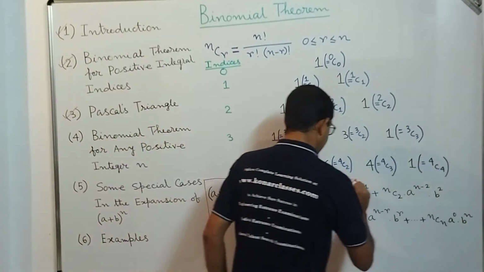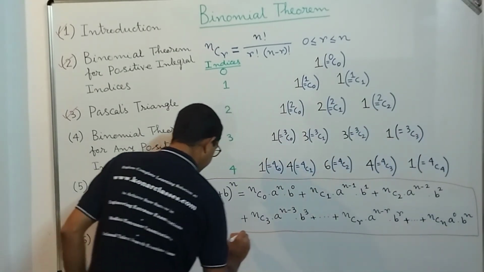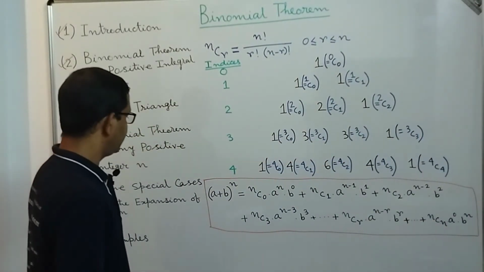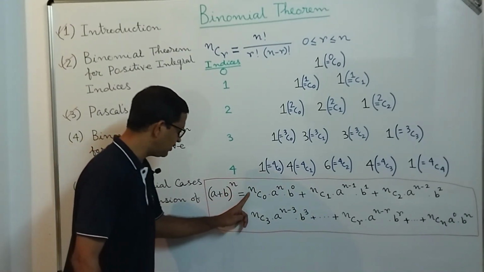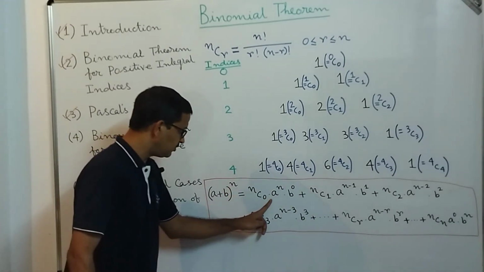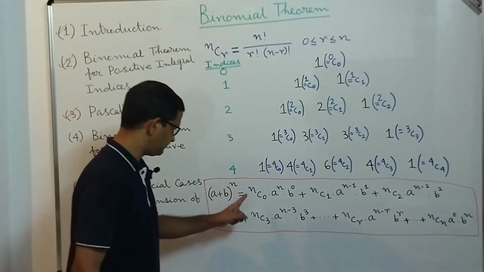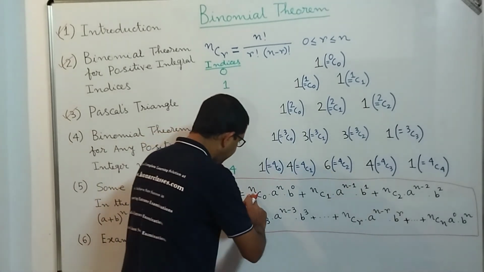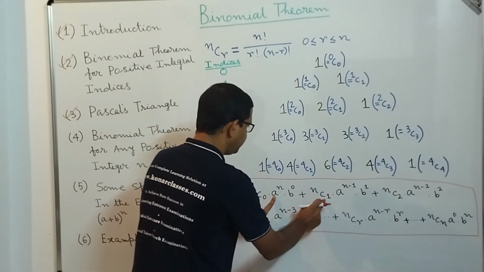Okay, so this is the formula for (a + b)^n. Let me repeat once more. (a + b)^n is equal to nC0 into a^n into b^0, the first term. Then the second one, that nC0 will become nC1 and power of a should be reduced by 1.